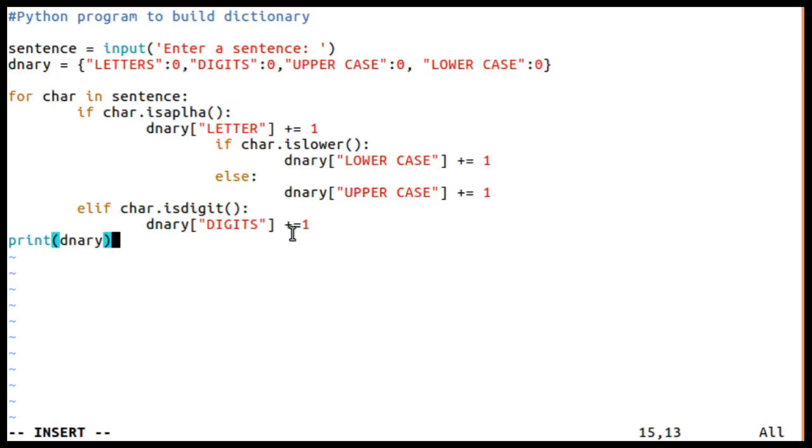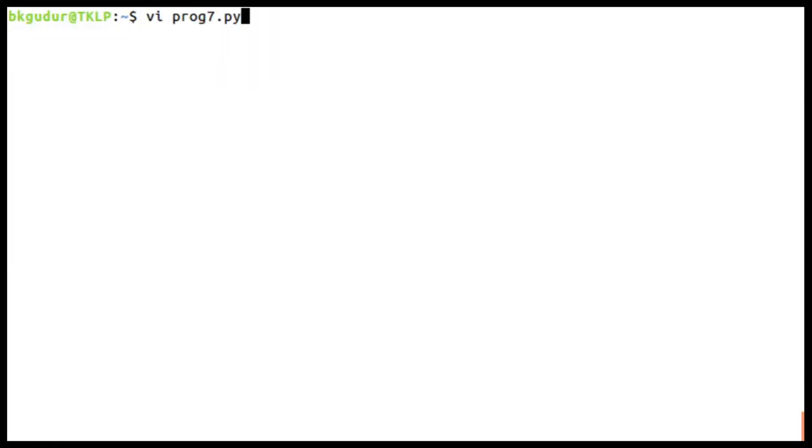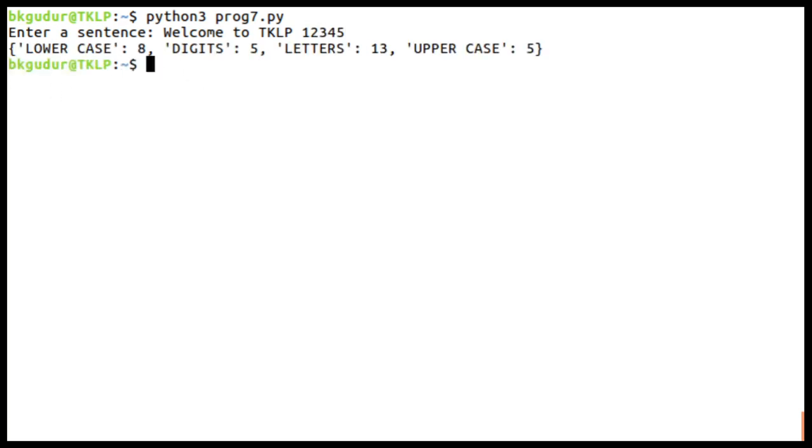So let us execute this. Welcome to TKP 12345. Look at this, lowercase 8, 1 2 3 4 5 6 7 8, right?